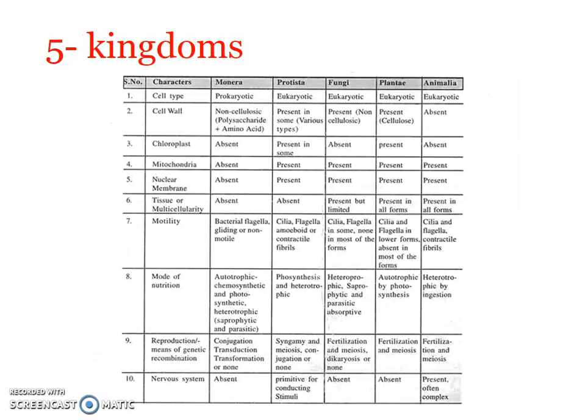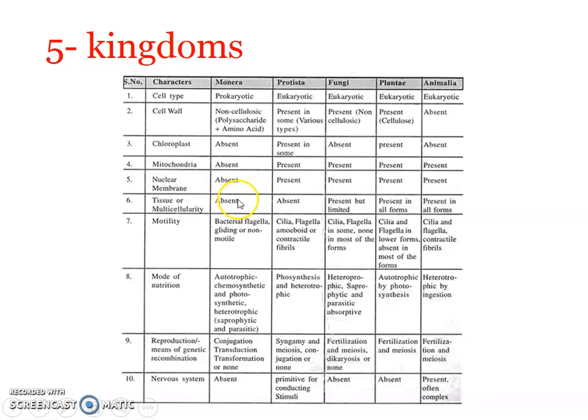Okay, and then we can see the characters. So here we can see the 5 kingdoms, right? And for these 5 kingdoms, the various characters. Usually, these characters are the ones with which we can differentiate the 5 groups. Monera is prokaryotic. All the rest 4 kingdoms are eukaryotic. Except for the Monera, all the kingdoms are eukaryotic. Because it is prokaryotic, they don't have any organelles, you can see, isn't it? Except for the ribosomes, they may not have any. Ribosomes are there, but no nucleus. So they don't have any other organelles, right?